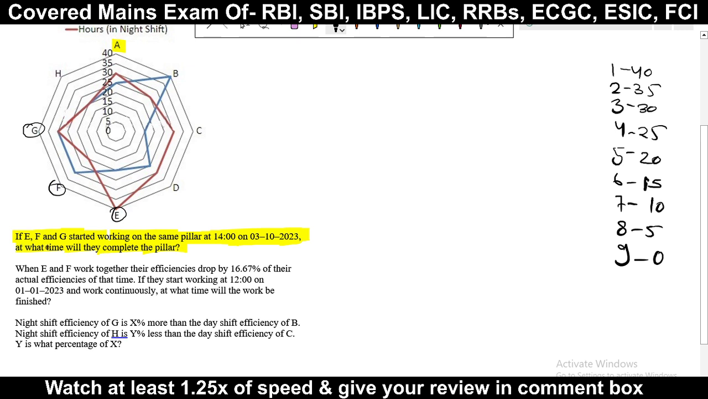We want E, F, G only, so we will focus on E, F, G, and they started at 14 o'clock. What is the meaning of 14 o'clock? 14 o'clock means 2 o'clock of the day shift. I'm just making the clock here so that we can easily understand.